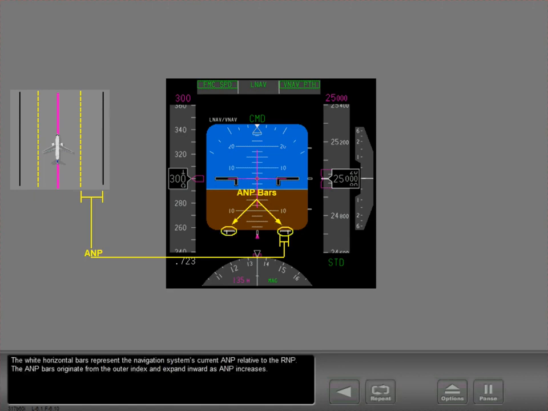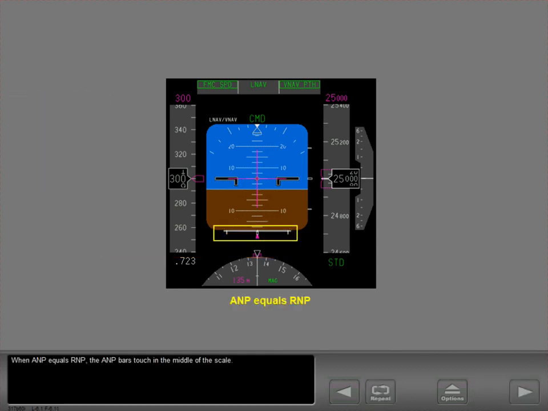The white horizontal bars represent the navigation system's current ANP relative to the RNP. The ANP bars originate from the outer index and expand inward as ANP increases. When ANP equals RNP, the ANP bars touch in the middle of the scale.